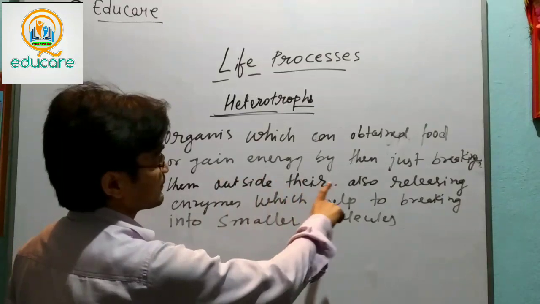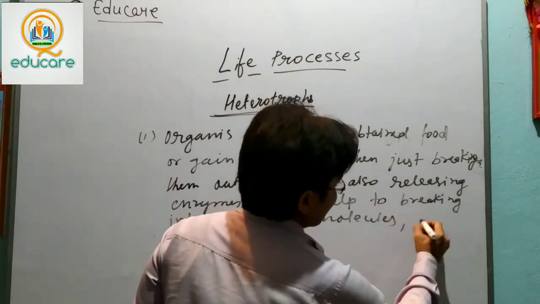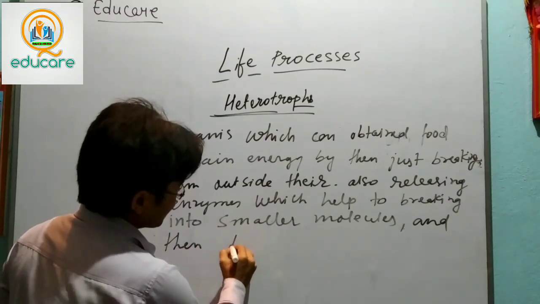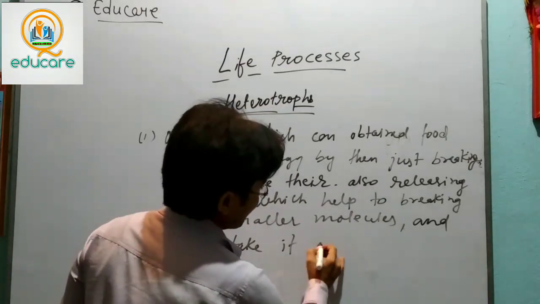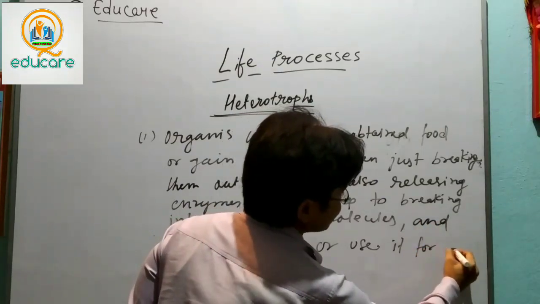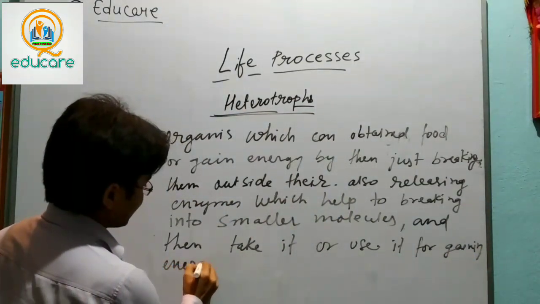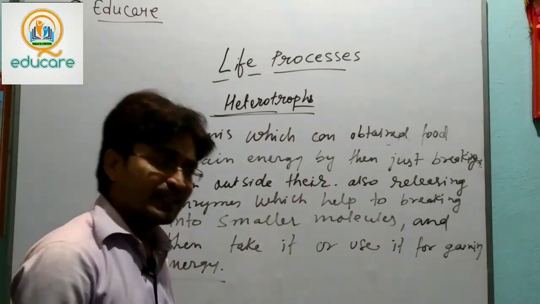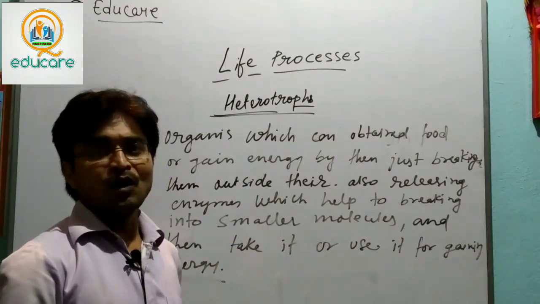This is one type of organism, which then obtains it and takes it, or uses it for gaining energy. So these are the organisms which obtain energy by breaking down food molecules outside of their body.